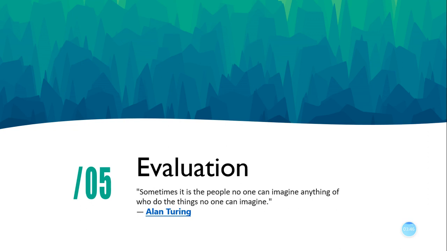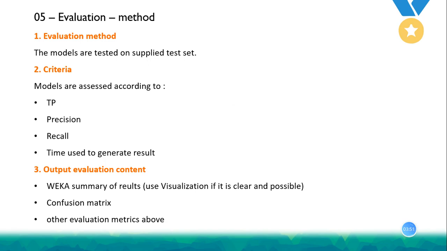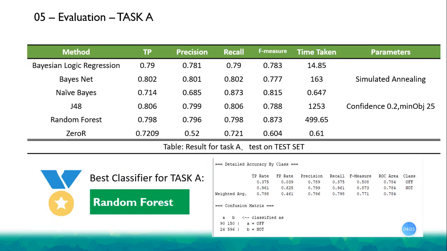Finally, the most rewarding moment comes. It is time to evaluate our model. Well, we evaluate our model just based on the result in a test set. We set multiple metrics and have tried to output evaluation content. For task A, the best classifier is random forest. It achieves a F-measure rate of 87.3%.